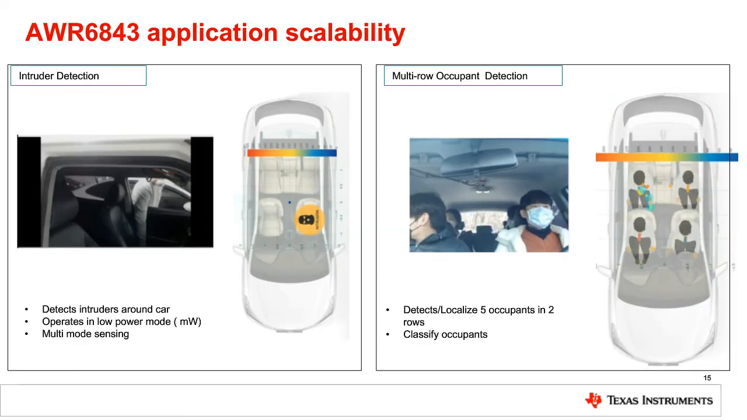Using our 60 GHz 6843 device, which has recently been released to the market as a production device, you can use it in a multimodal fashion. What I mean by that is the sensor could be used not only to detect the occupants inside the car. The right side picture is detecting the 4 occupants across 2 rows. You could programmatically change the configuration such that it can now behave as an intruder detection sensor. The same sensor is on the left-hand side picture, you can see that.